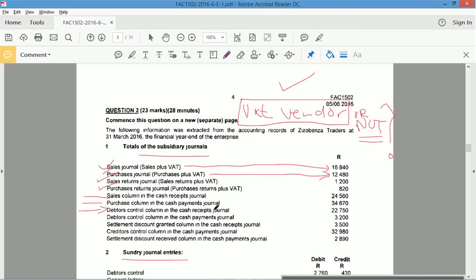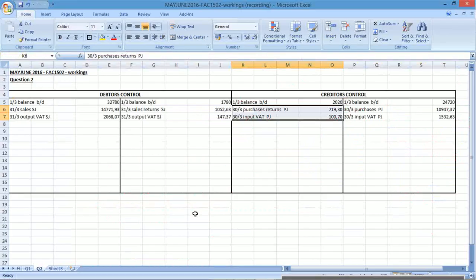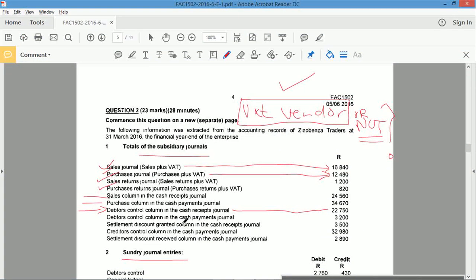Why? Well, this is the amount that we get from our debtors. They pay us that. Right, so how much do they pay us? 22,750. That's the debtors control in the cash receipts journal. But then also look at this. There's a discount here. Those two go together. Okay, because it's in the cash receipts journal. So your debtors, the total amount was 22,750, but there was a discount. So the net amount is going to be the difference between those two figures.